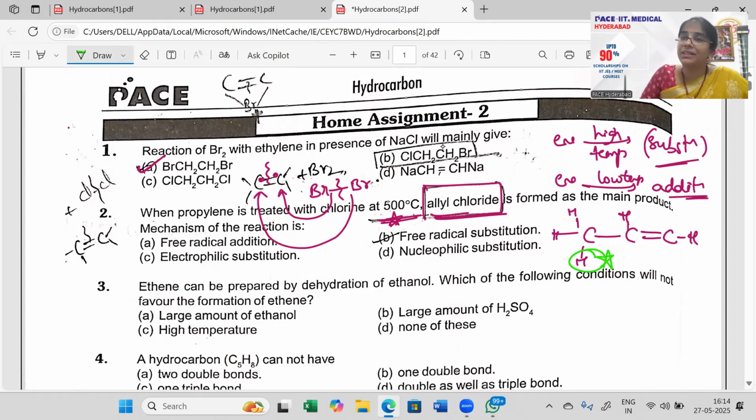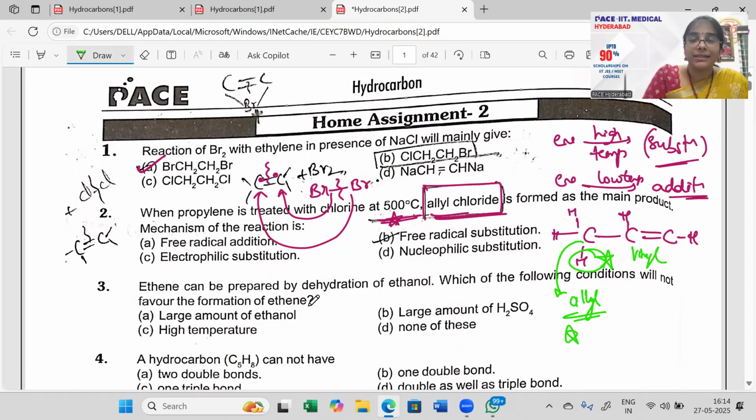A free radical on the allyl carbon is more stable as compared to the double bonded carbon, right? So allyl and vinyl: vinyl means the double bonded carbon, and this is the vinyl carbon, and this carbon is my allyl carbon. A positive charge or a free radical on the allyl carbon is always stable. So you will get a stable product here. It is a free radical substitution reaction at your allyl position at high temperatures.